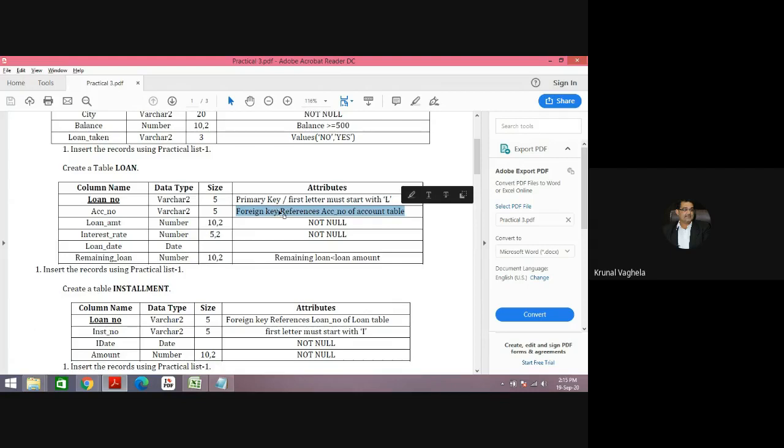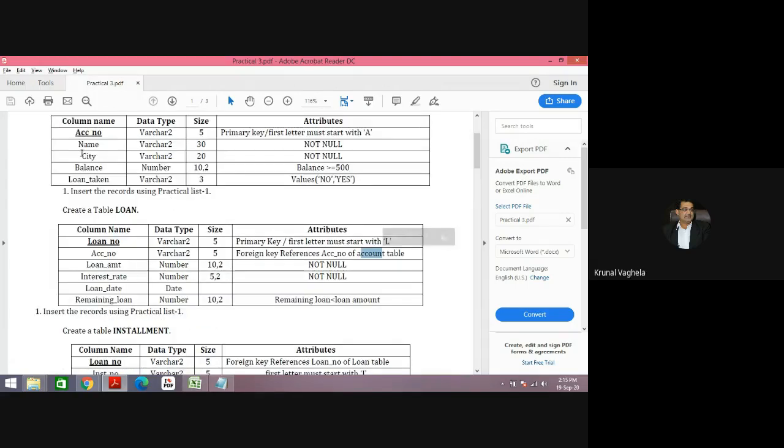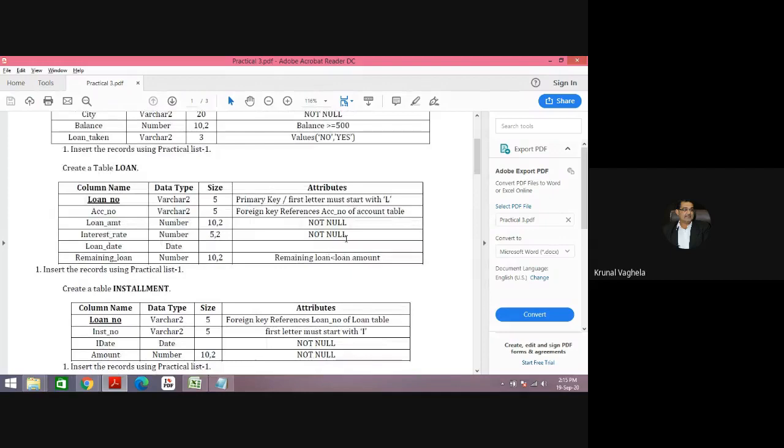Because it is a foreign key, which column is it referencing? Account number. Which table? Account table. Interest rate, not null. Loan amount, not null. Remaining loan, one more constraint: remaining loan should always be less than the loan amount. Obvious thing.